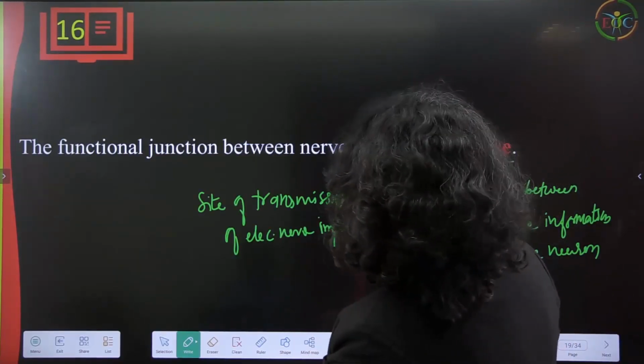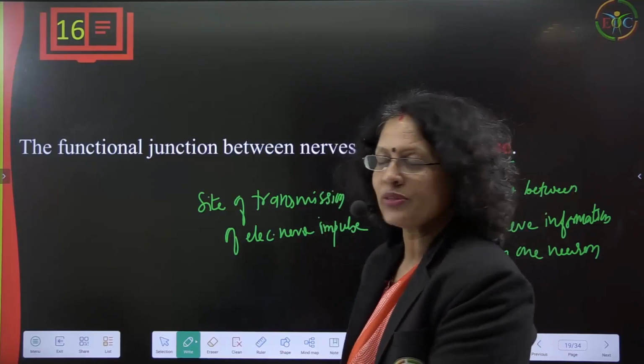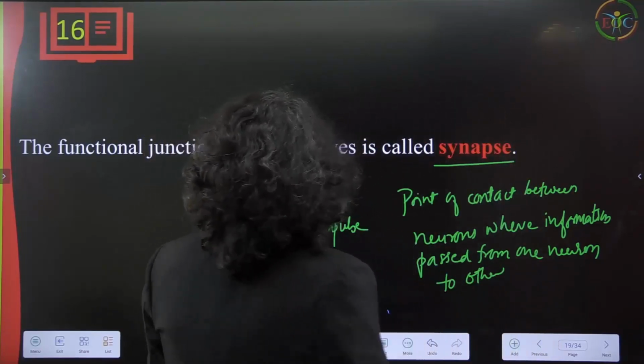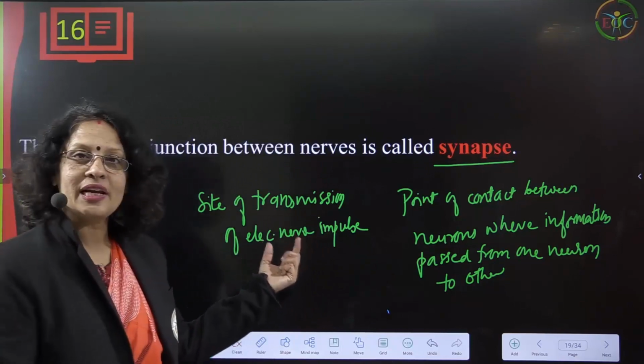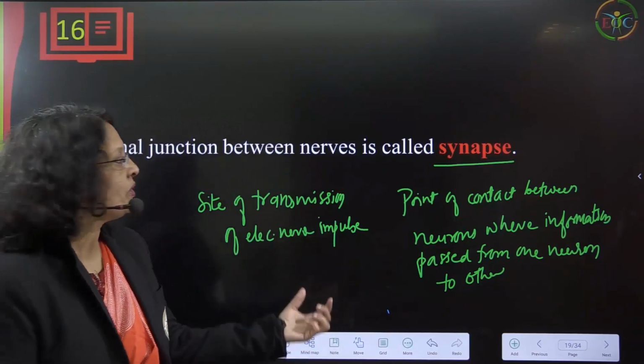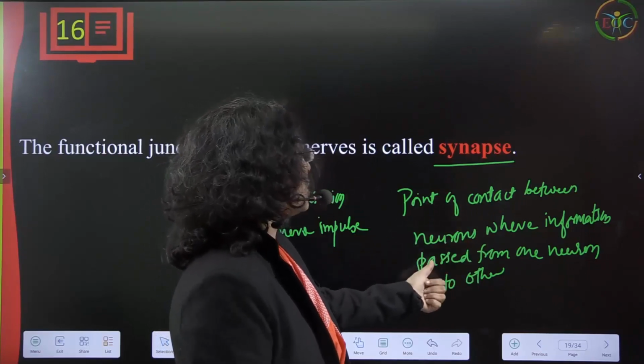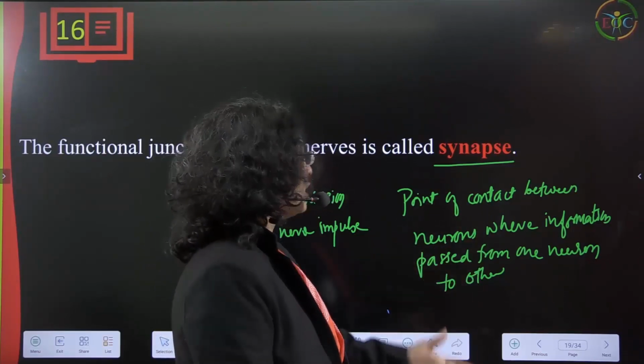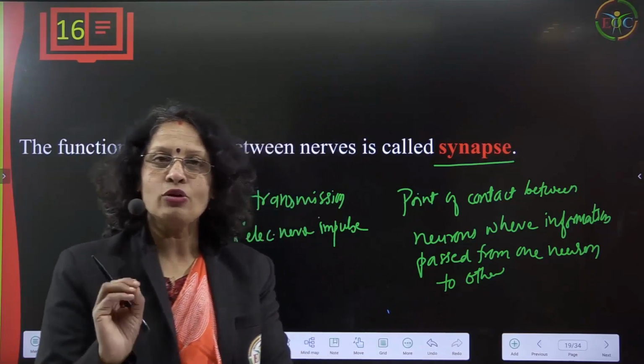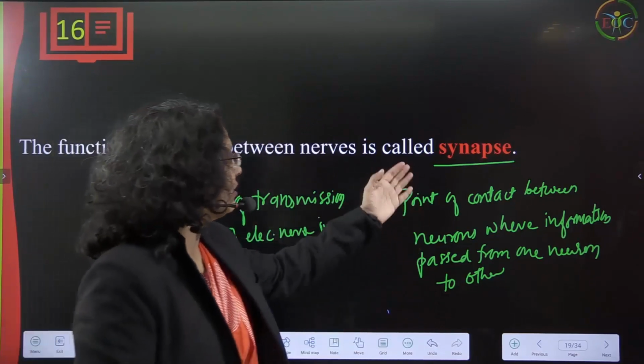Now the functional junction between nerves is called a synapse. What is a synapse? A synapse is the site of transmission of electric nerve impulses, okay. It is the point of contact between neurons, where the information is passed from one neuron to another. That particular point is called the synapse.